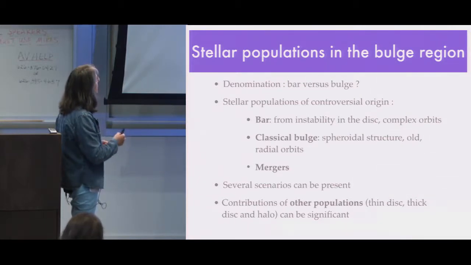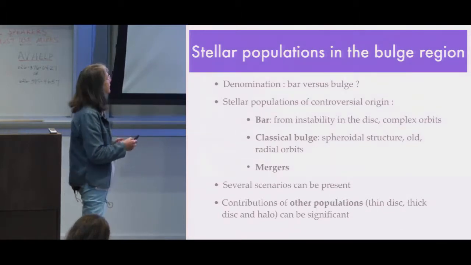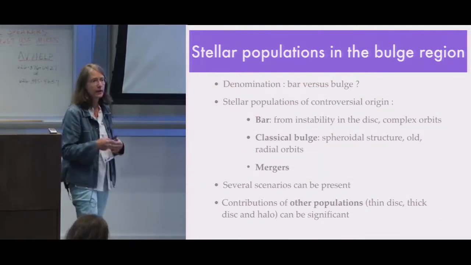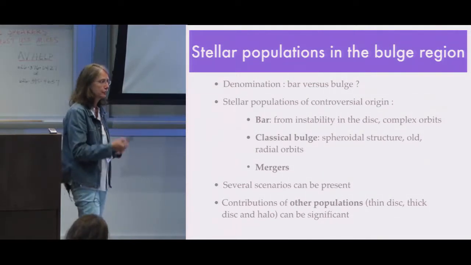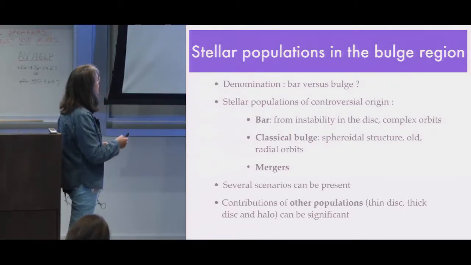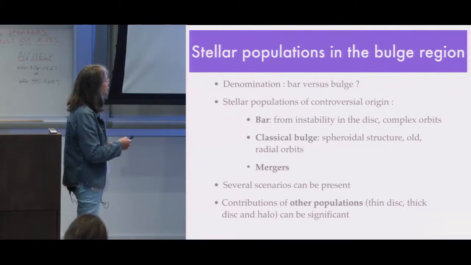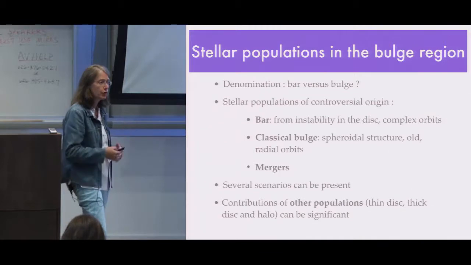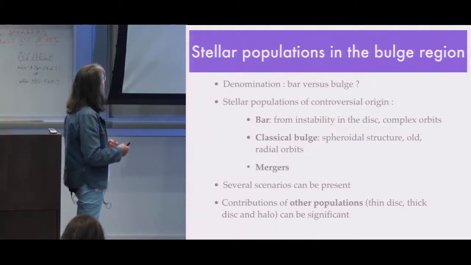And in fact, when you look at the stellar population, you can infer that if this is a bar, it means that it was formed from instability in the disk, and orbits are specific to this dynamical instability. If you have a classical bulge, then you have different kinds of orbits, different shapes, but also this region can be formed from mergers in the early times.